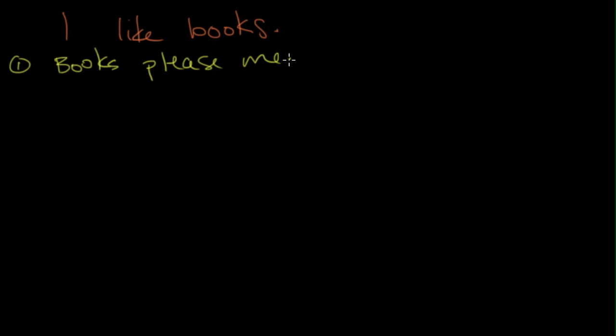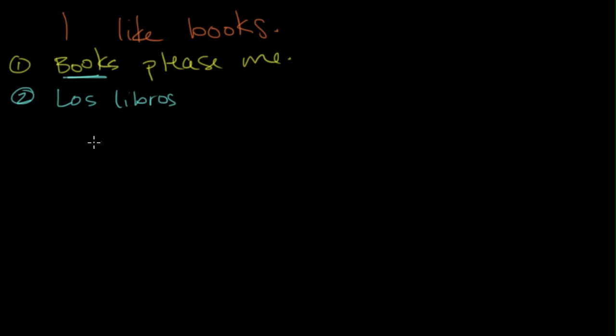So, let's take an English sentence, I like books, and translate it to Spanish. Now there are 5 steps that you should go through in the beginning when you do this. Step number 1 is to rewrite using please. So to rewrite the sentence and keep the meaning the same, we would have books please me. Now step number 2 is to identify your subject, which is, in this sentence, books. Books is doing the pleasing. So we have los libros as our subject.